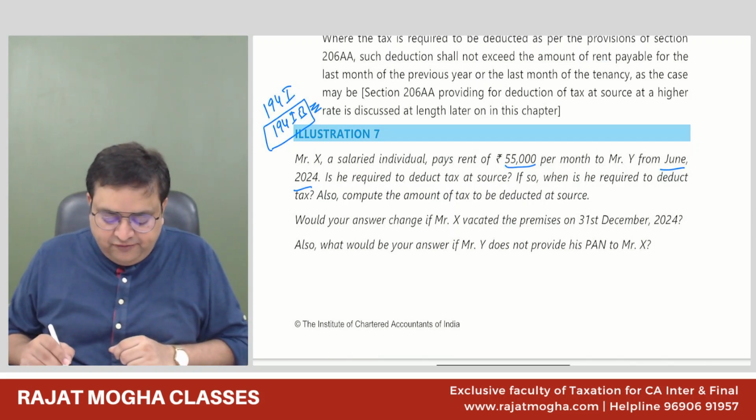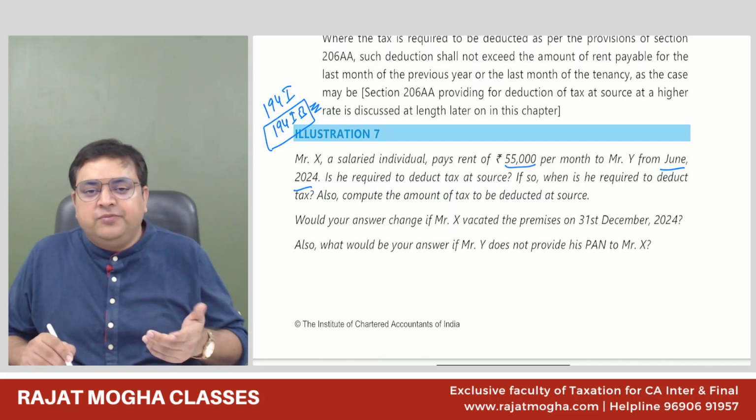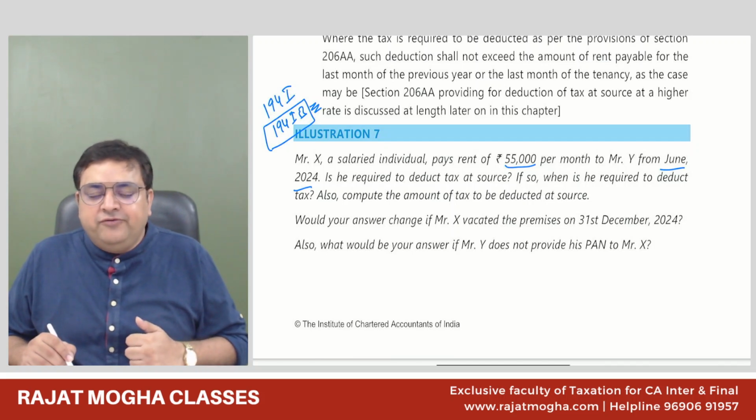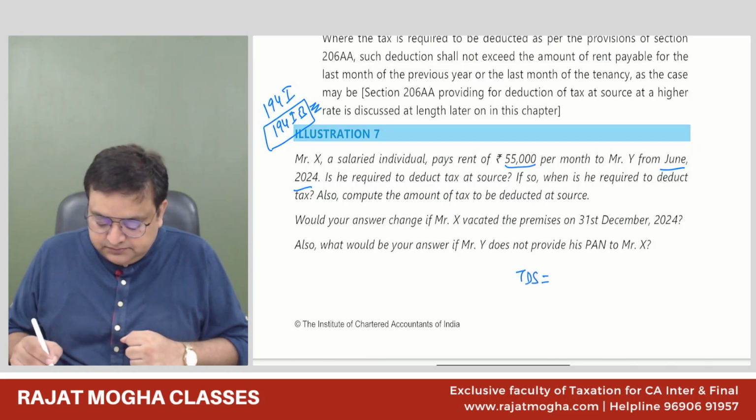What is the rate of 194IB? If we are deducting before 1st of October, then 5%. After 1st of October 2024, it is 2%. Please tell me how much is the amount. The TDS amount would be 55,000 per month.